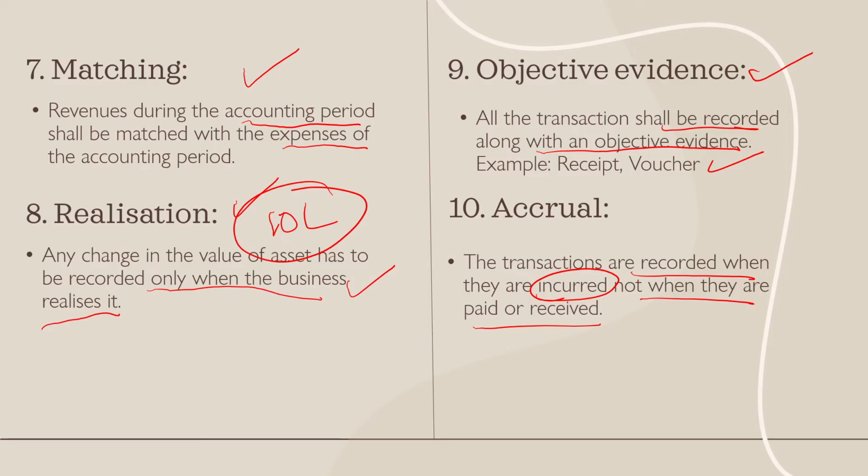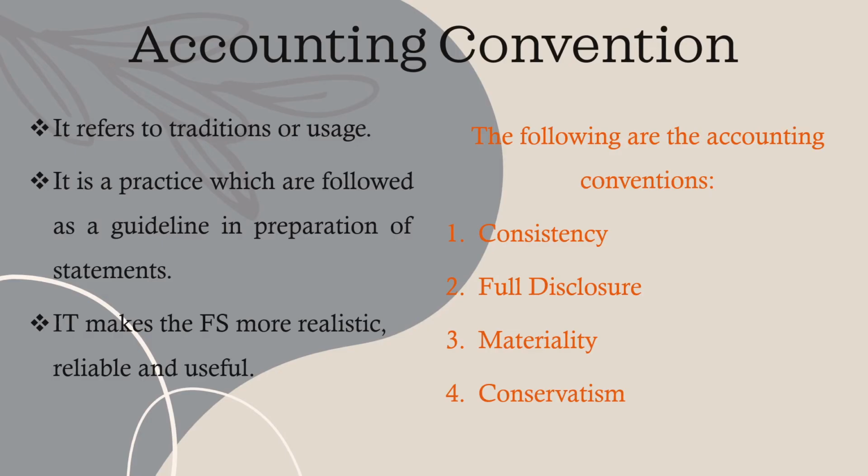But you should understand here, they should be recorded only when they are incurred and not when you pay, when you receive does not matter. If you're incurring that payment or a receipt, you should make the journal entry and rest of the transaction entries there, right? It has to be recorded when it is incurred, and the date of payment, the date of receipt does not matter, because we are recording the incurrence. When the incurrence has happened, at that moment itself it will enter in the books of accounts, right? So that is the accrual concept.